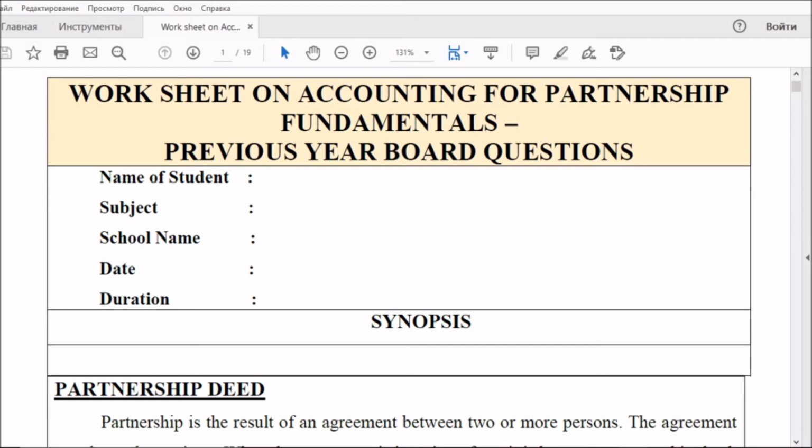Today we are going to discuss the different areas from the 30-mark questions in accounting for partnership. First of all, I would like to begin with the accounting for partnership fundamentals chapter. Here I am discussing, in a summarized mode, what are the areas we have to give more weightage, and I am bringing some previous year questions that we can expect this year also.